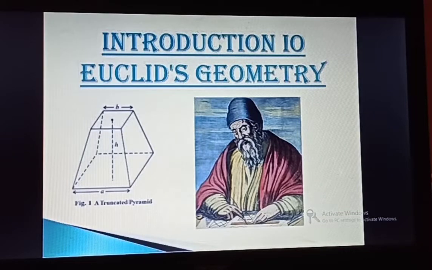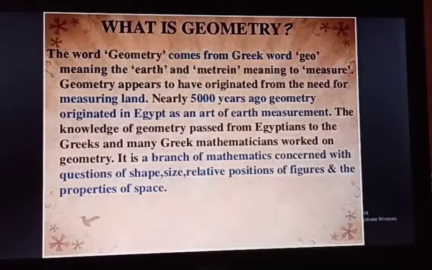So hello everyone. Today we will discuss Euclid's geometry. So what is geometry? The word geometry comes from the Greek words geo, meaning the earth, and metrin, meaning to measure. That means measuring earth. Geometry appears to have originated from the need for measuring land.